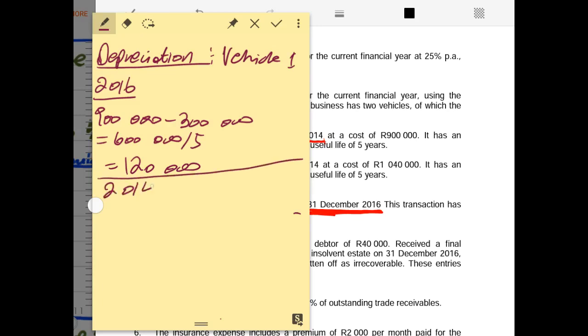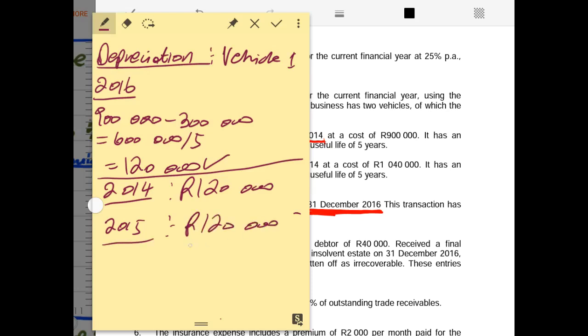And 2014, remember, it will still be the same, because the depreciation for the full year we have accounted to be 120,000 rands. So for 2014 it was 120,000 rands, and 2015 it was still 120,000 rands, because these are the depreciations for the full year.